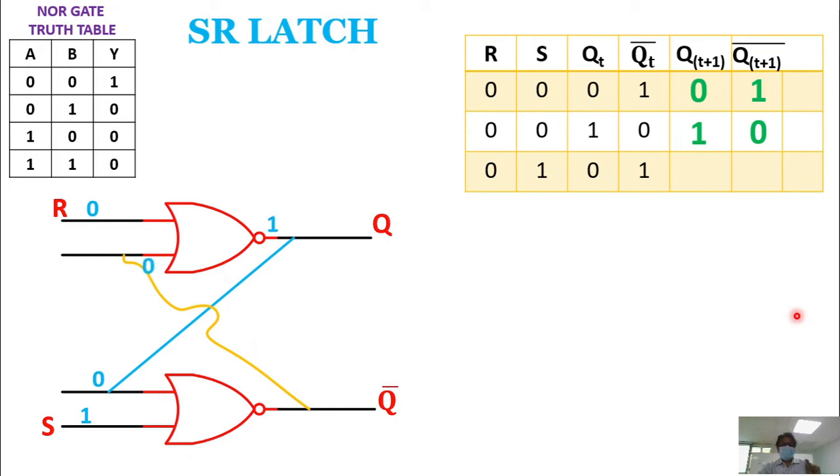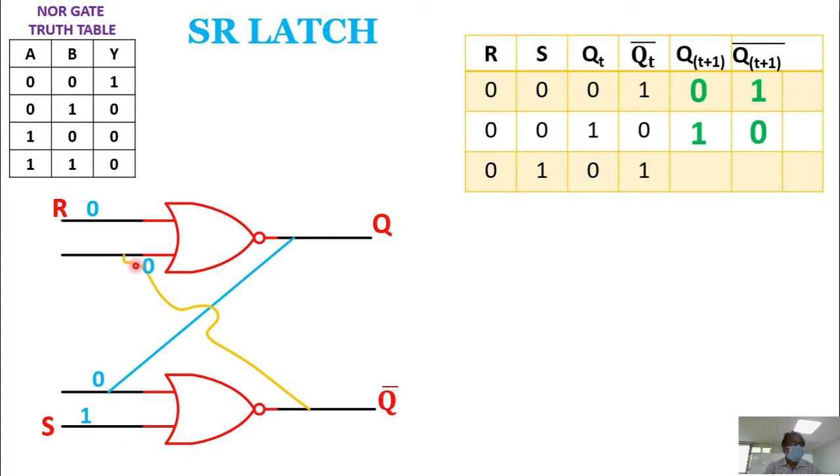Now, there is another way to understand this. The moment one of the inputs to this gate is 1, it is understood the output is 0 only, right? That is your Q bar. The moment your Q bar is 0, the same Q bar is given here.